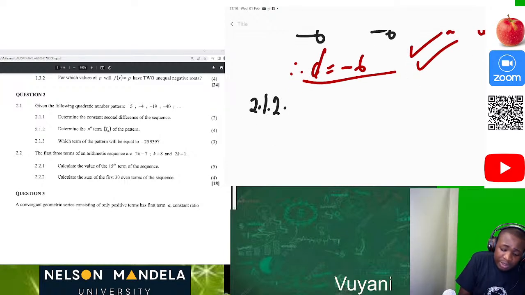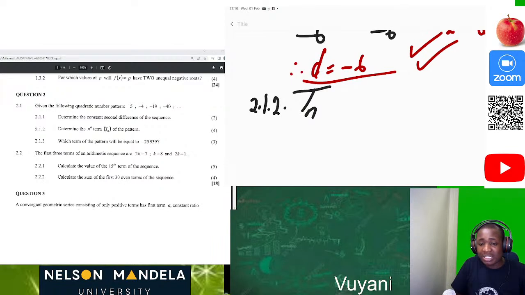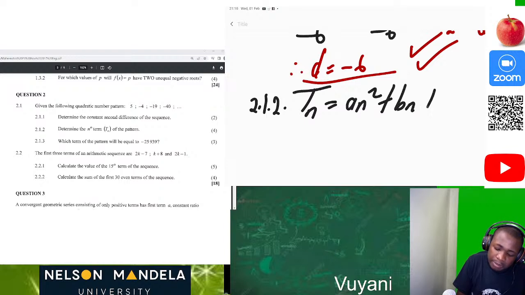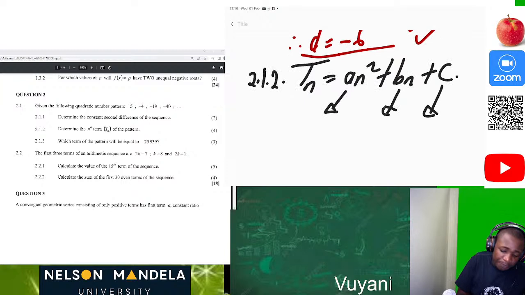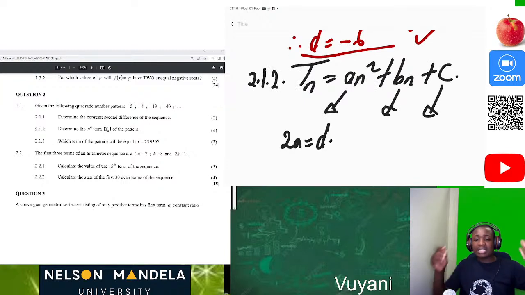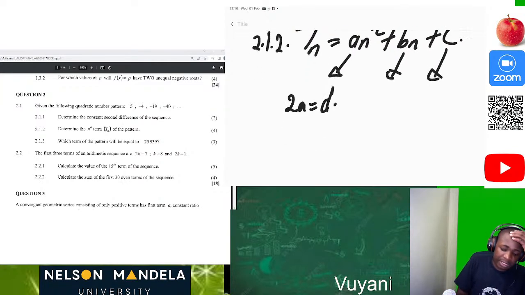Why? Because we know that in order for us to determine the general term of a quadratic sequence, Tn is equal to an squared plus bn plus c. Now we must be able to calculate the value of a, the coefficient b, and also c. How do we do that? Let's go. 2a is equal to d, and what is d? D is our second constant difference. So we're going to have 2a is equal to -6.